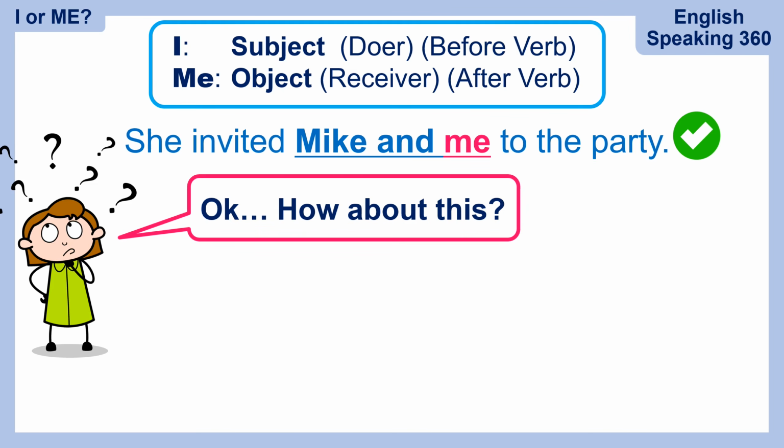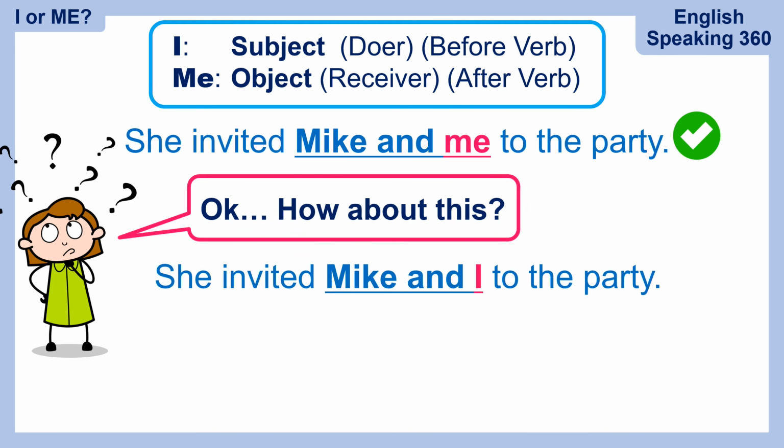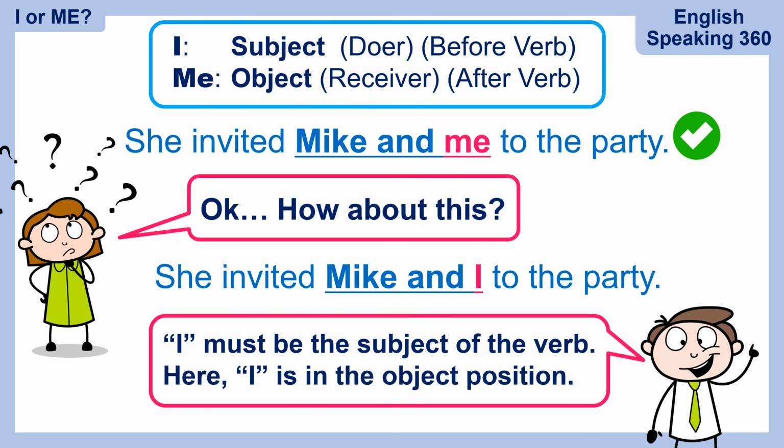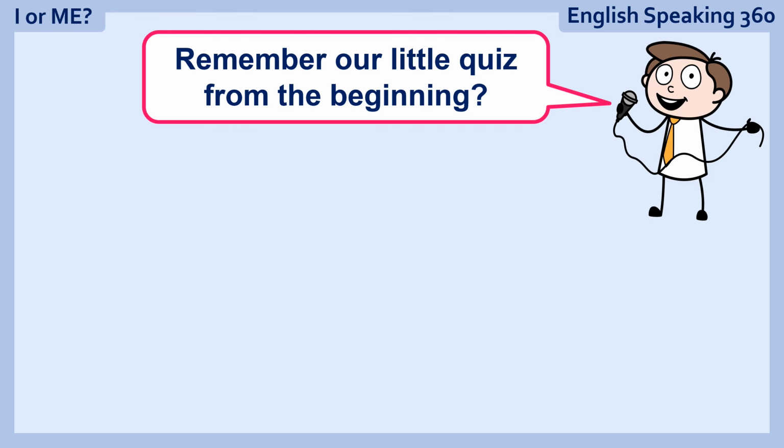Okay, how about this? She invited Mike and I to the party. Aha, I must be the subject of the verb. Here, I is in the object position because it's after the verb, right? But I should be before the verb. So it does not work. The only right answer is she invited Mike and me to the party.